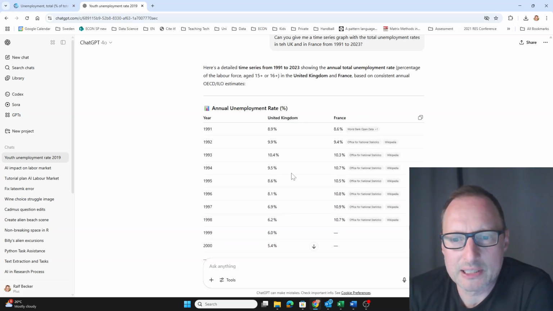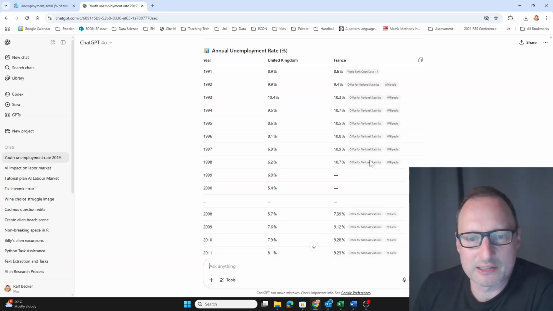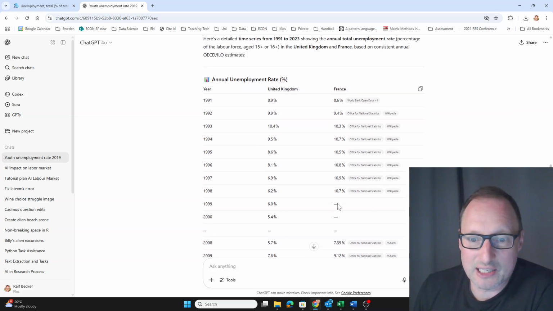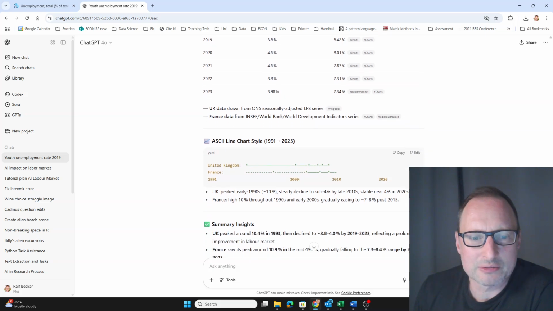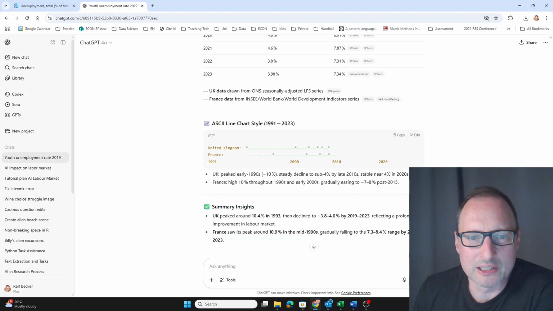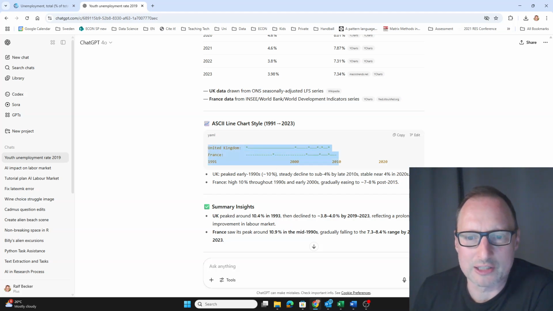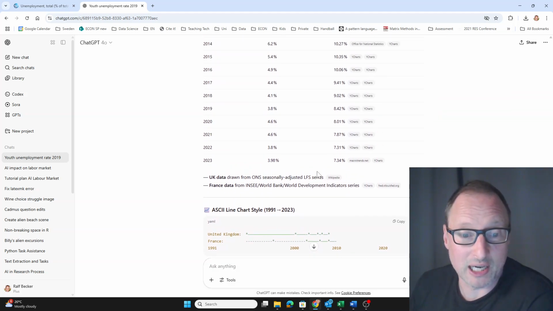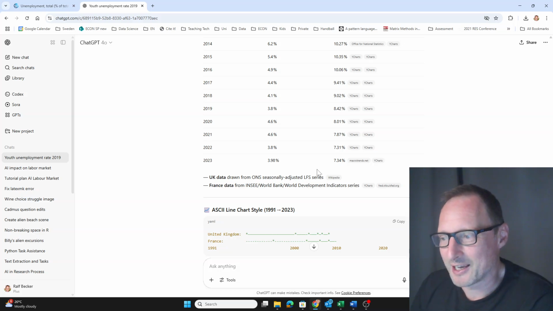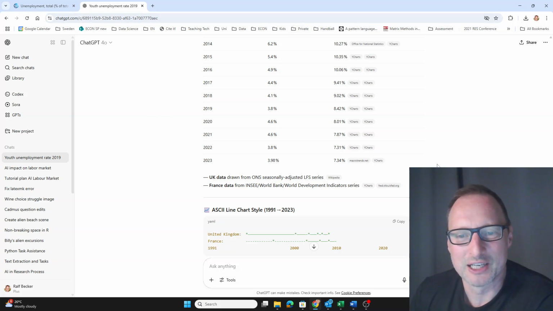So we basically get a table, and it's a fairly recent development that you get data sources. For France, it had trouble finding data for some years. That's not really a useful graph here whatsoever. I don't think I understand what this is meant to do. But clearly it hasn't produced a graph. Now, that is a pretty difficult task for a large language model. I deliberately asked for something which I know ChatGPT has trouble producing.